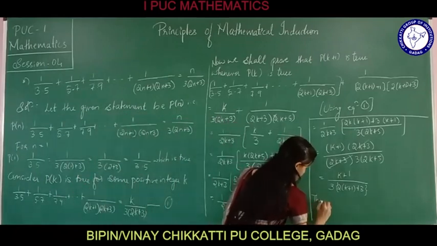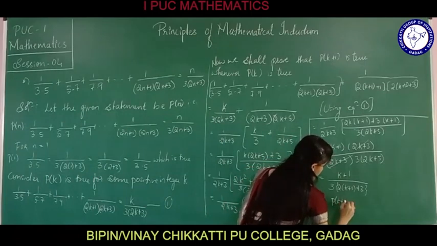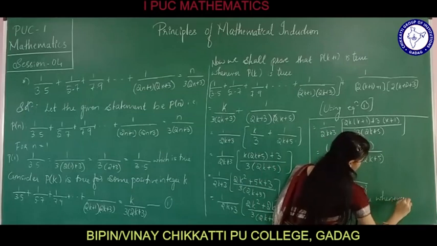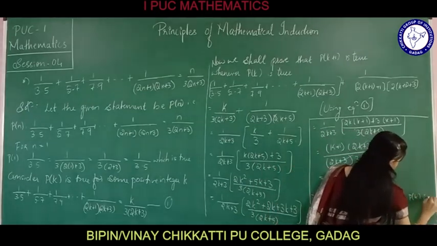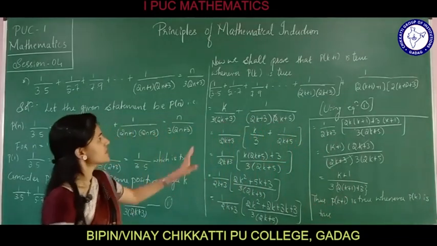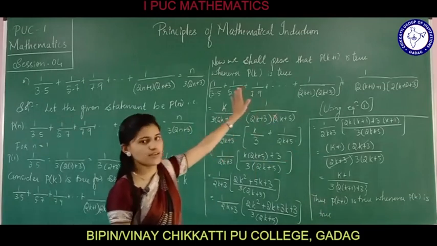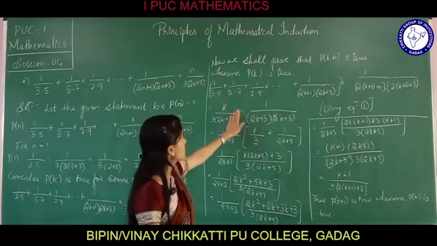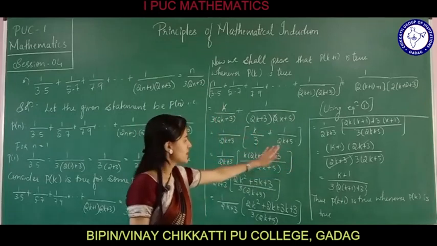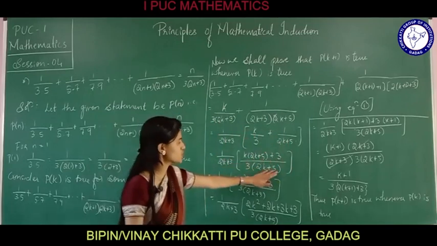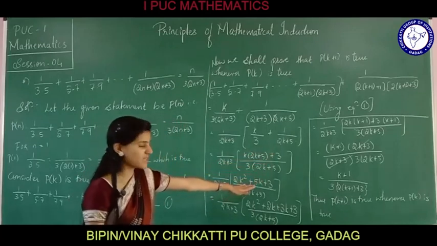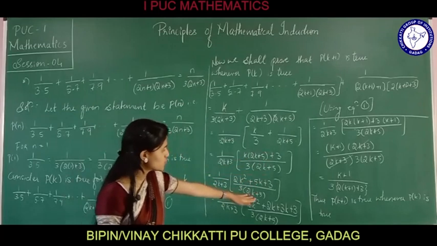Thus p of k plus 1 is true whenever p of k is true. Just we had considered this, that is replacing this by equation 1 and then taking the common terms out, we got k by 3 plus 1 divided by 2k plus 5. Taking out the LCM, that is 3 into 2k plus 5 is the LCM. On simplification we got it as 2k square plus 5k plus 3 divided by 3 into 2k plus 5.